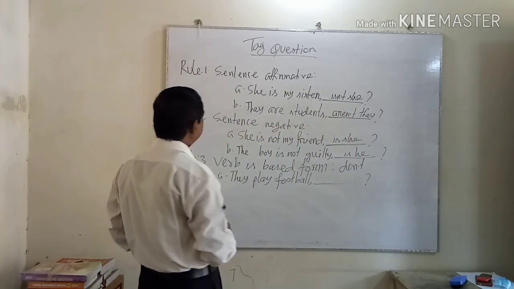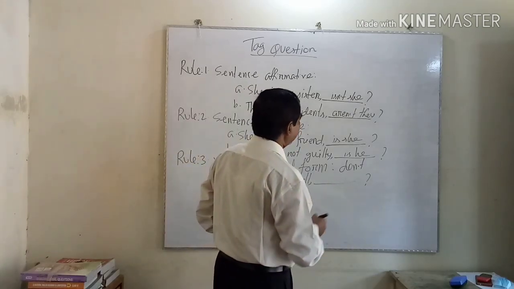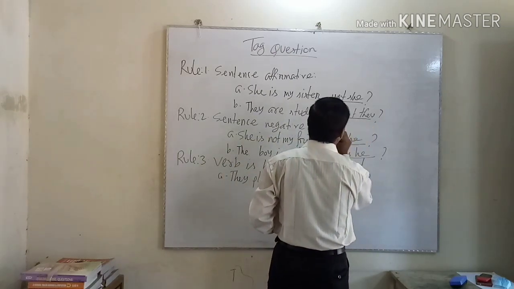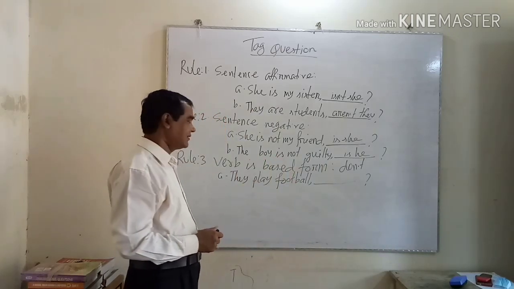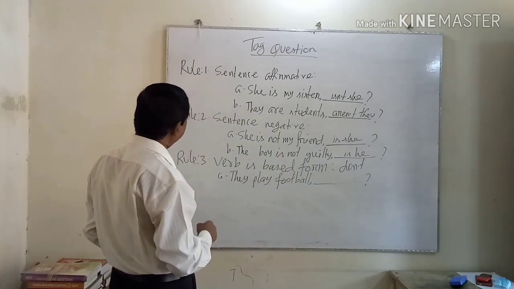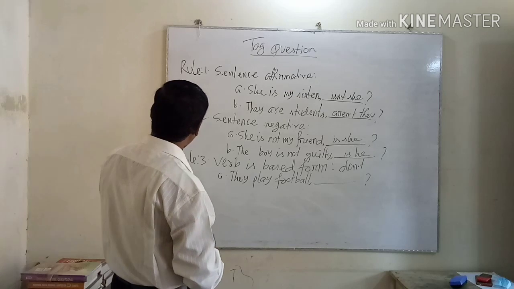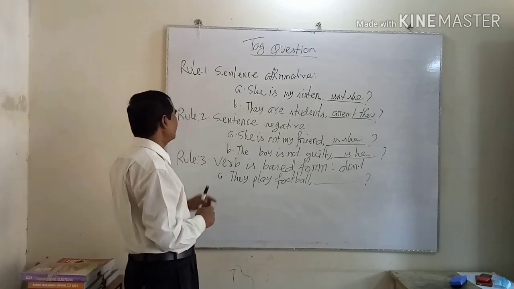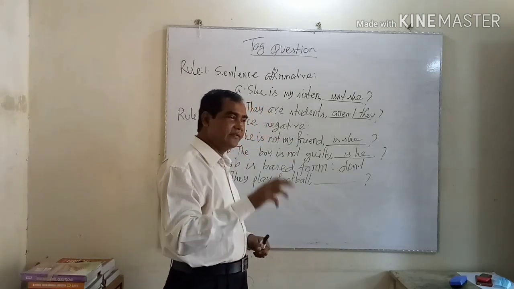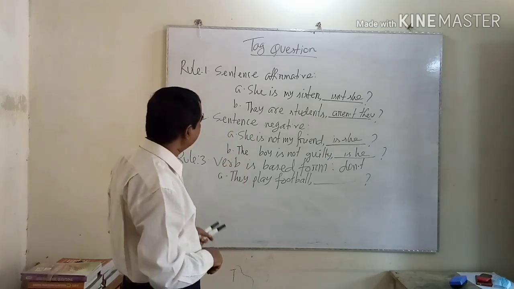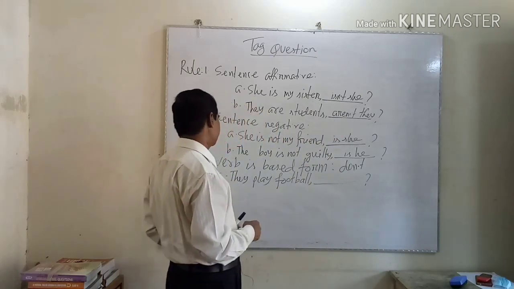Another example, they are students. The tag question will be aren't they? This is the process of writing a tag question. Now another rule, rule 2. If the sentence is negative, if you find the sentence is negative in the question paper, you have to make the tag question affirmative. It is also a rule.